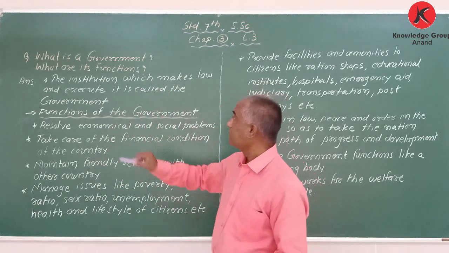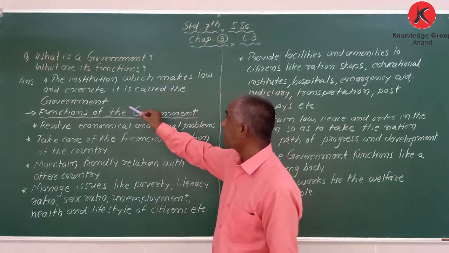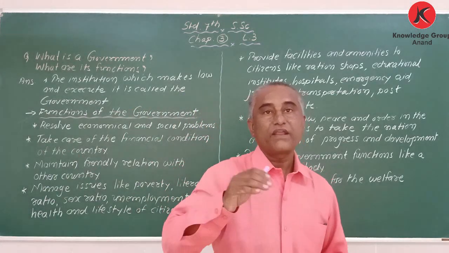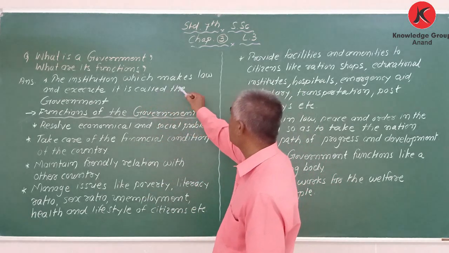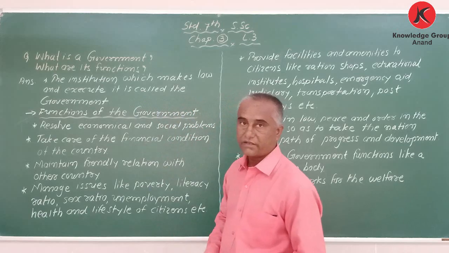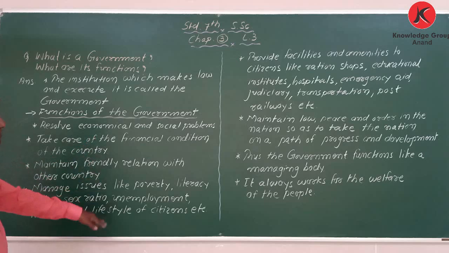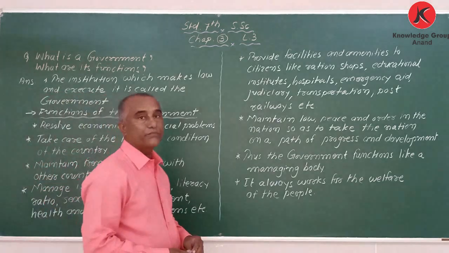Now first point, the institution which makes the law and executes it is called the government. Okay, it frames the law. That is called government. Now main point, functions of the government. My dear student, these are the functions done by the government. First function of the government is to resolve economic and social problems.